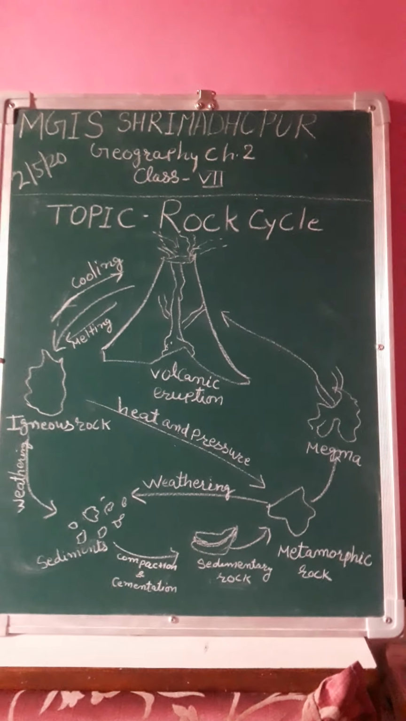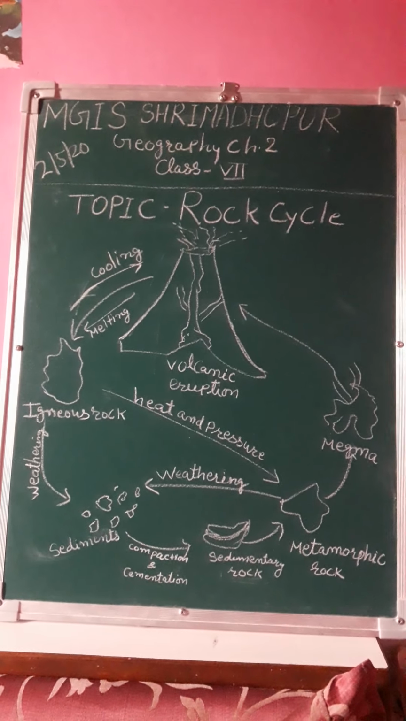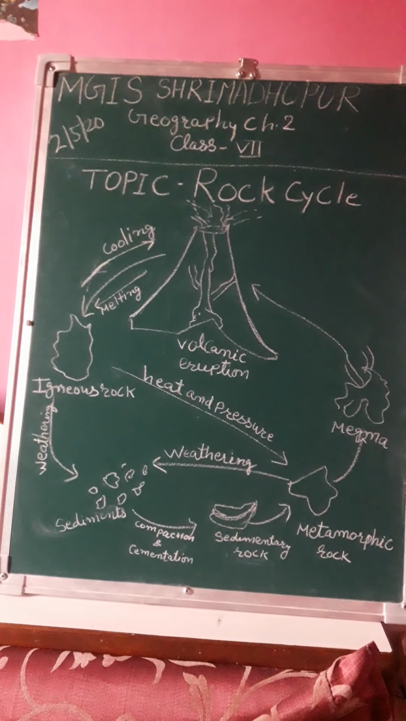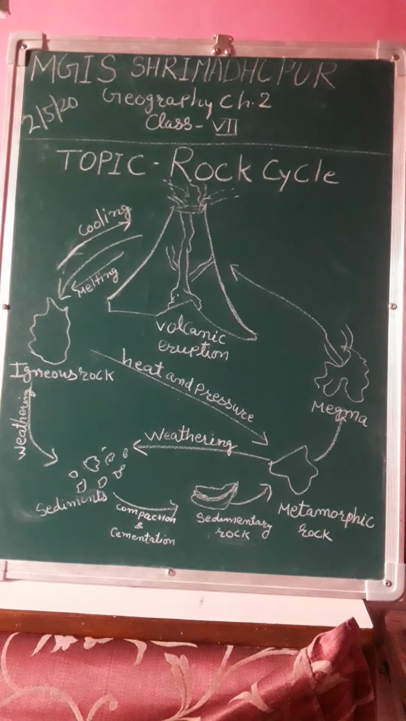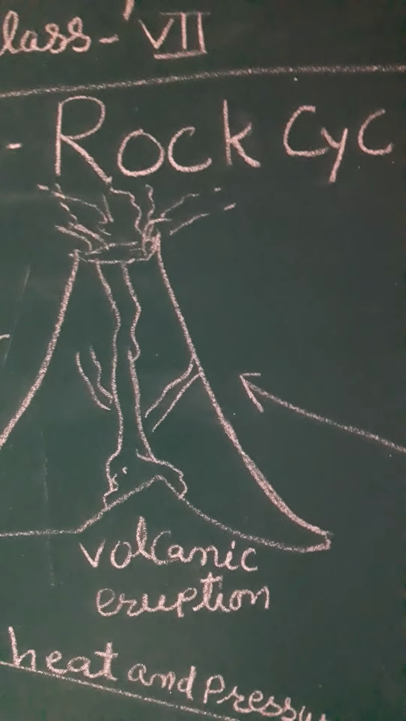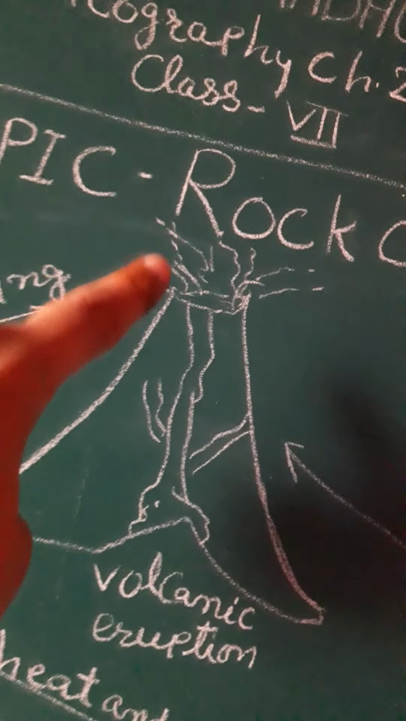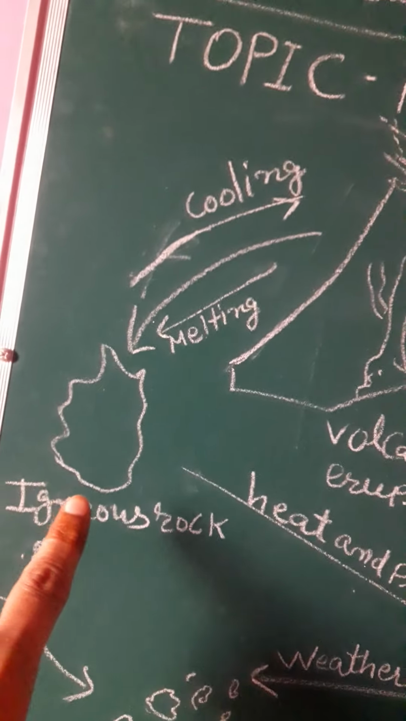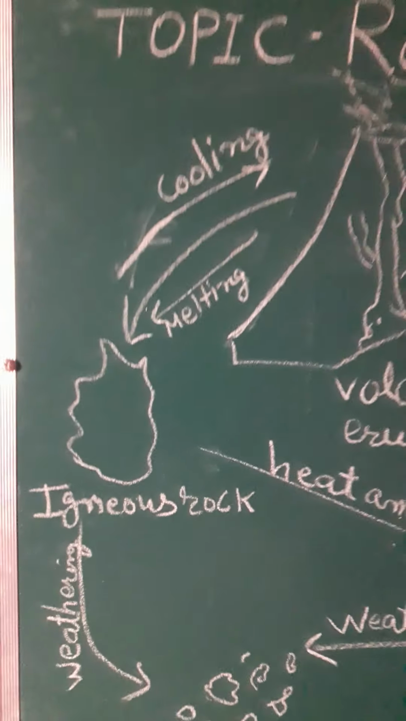Number one, rock came from lava and goes back to lava, but in the process they might change from one type to another. When the molten magma cools, it solidifies to become igneous rock. Look, volcanic eruption, magma, and when magma is cooling, yes, it forms igneous rock.